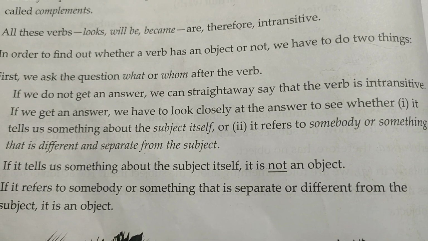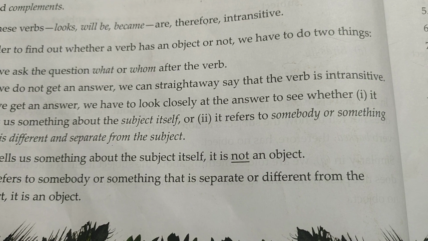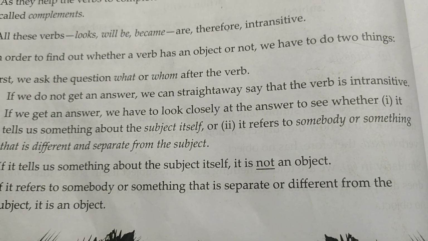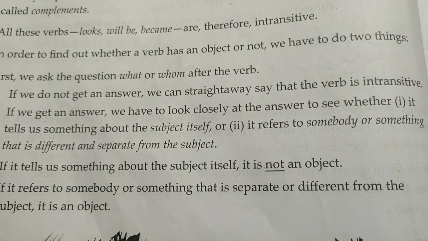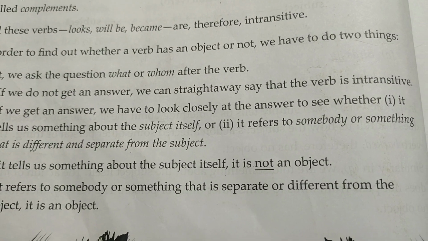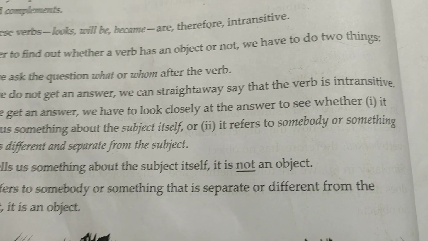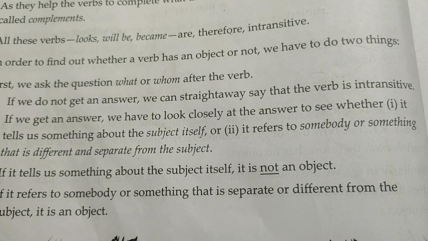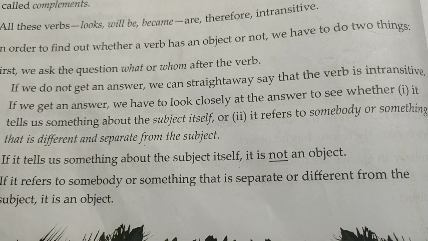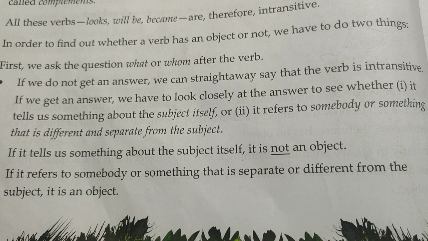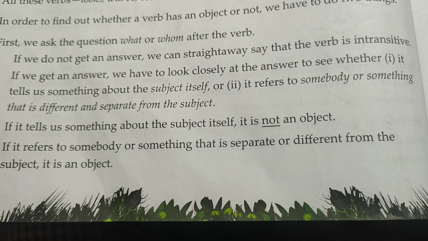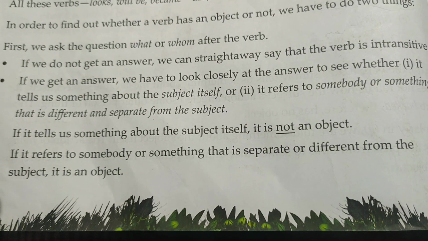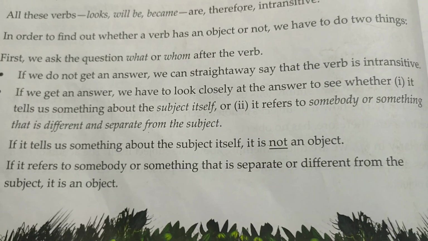If we get an answer, we have to look closely at the answer to see whether it tells us something about the subject itself. If it tells us something about the subject itself, then it is intransitive. Or if it refers to somebody or something that is different and separate from the subject, that is transitive. If it tells us something about the subject itself, it is not an object. If it refers to somebody or something that is separate or different from the subject, then it is an object and it becomes a transitive verb.